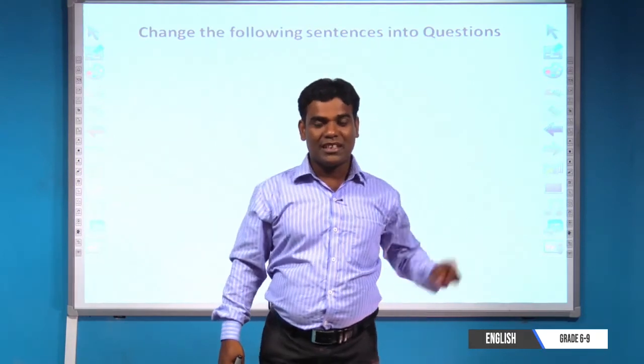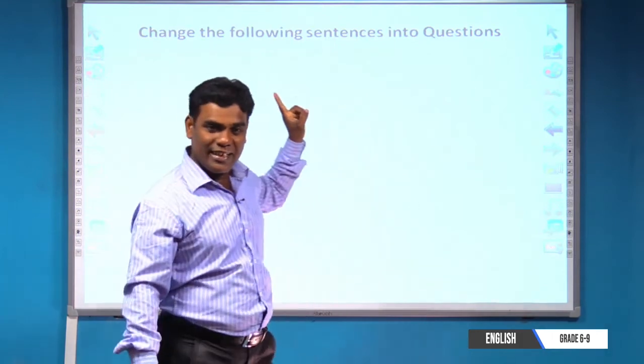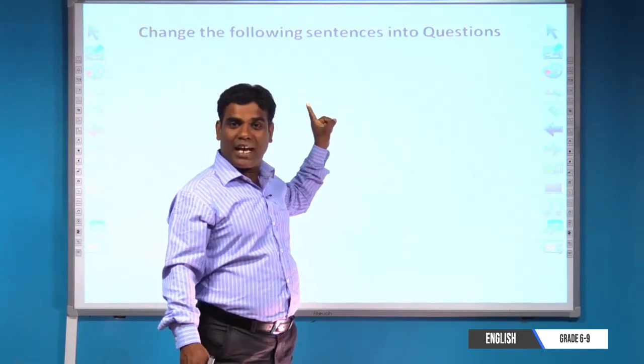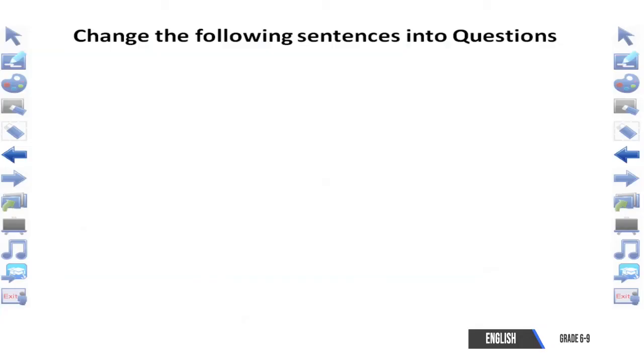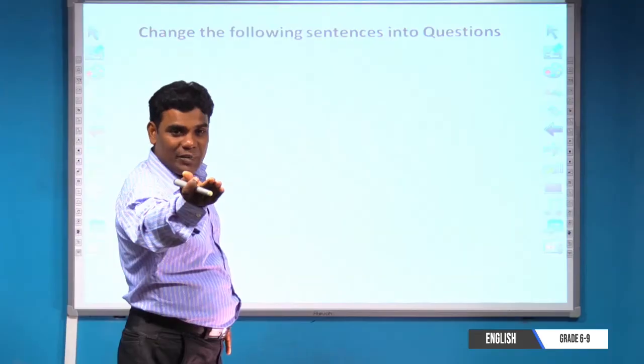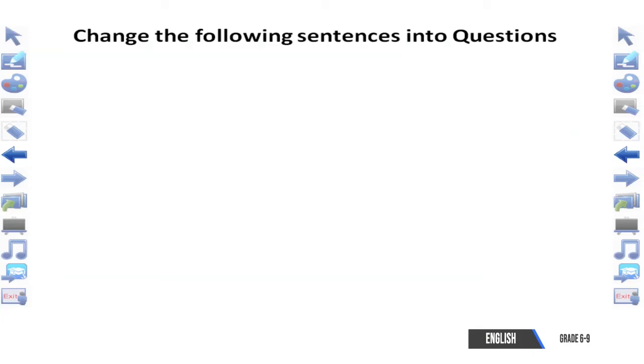Okay, that's all. Now you can see the question's heading appears here. I will read what the question is. Change the following sentences into questions. What is the question? Excellent, very good. You are going to change the sentences into questions using have, has. That was given by me earlier. Now you can see what the questions are there.